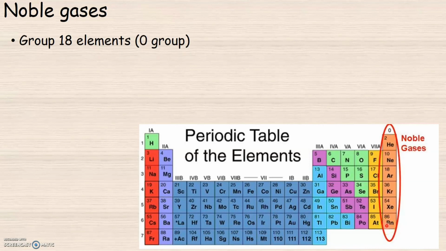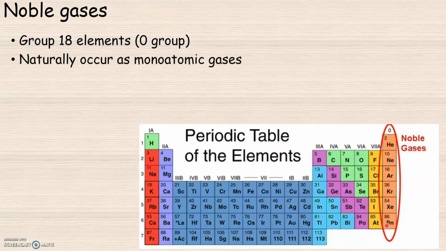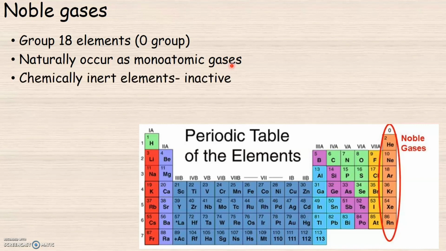The atomicity of noble gases is equal to 1, which means they are monoatomic. So noble gases are naturally occurring monoatomic gases. Noble gases are generally inactive, which means they do not react with other elements, and that is why they are called chemically inert elements.